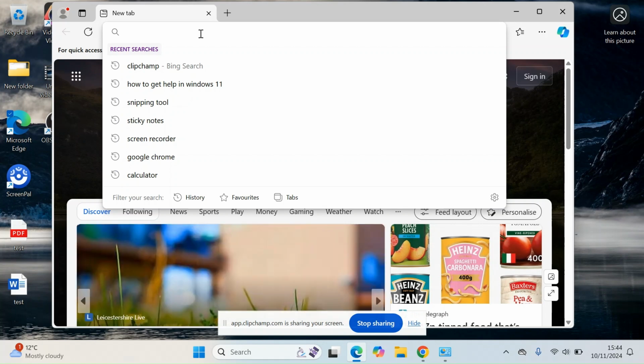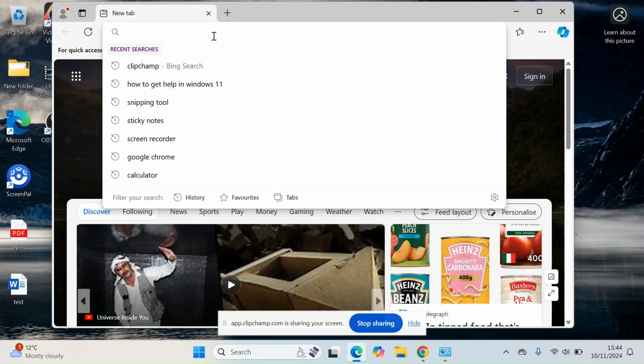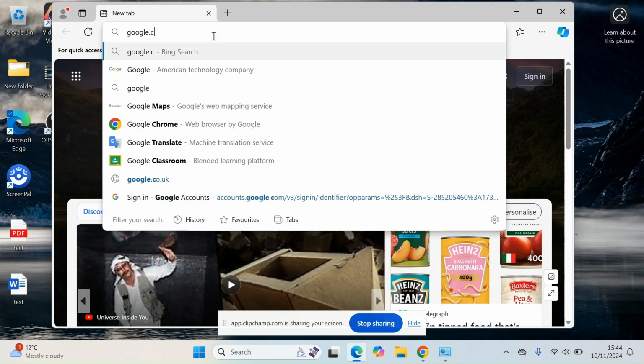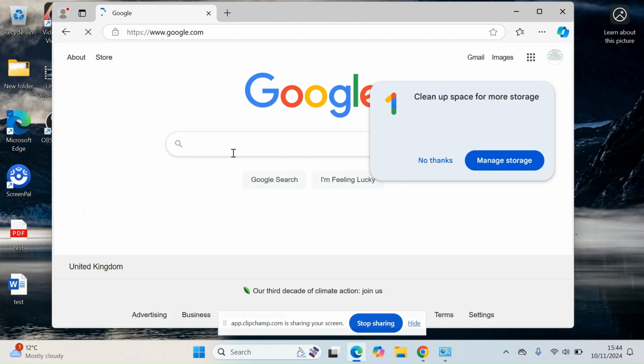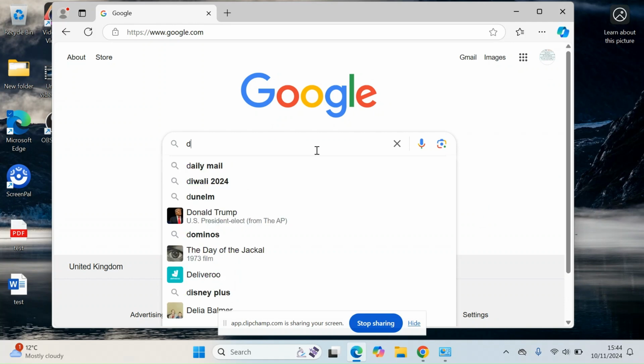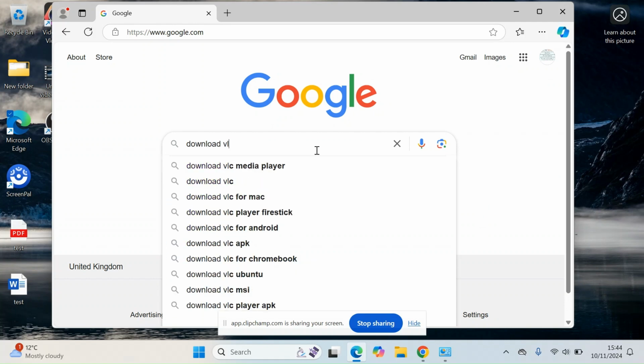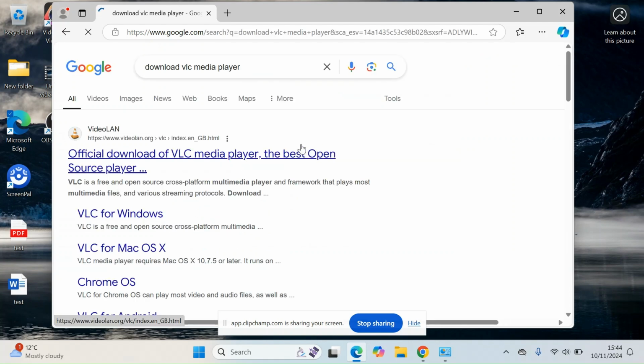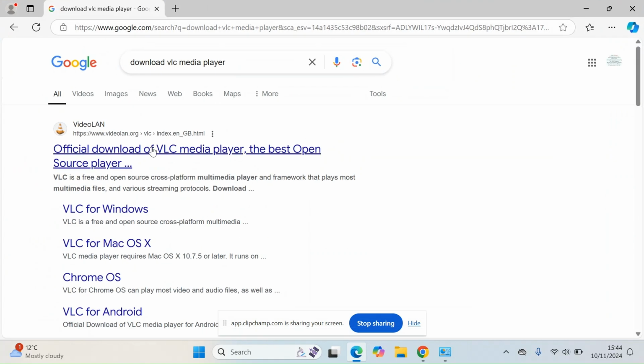You open your browser, any browser of your liking, go to Google, type in VLC. Okay, one thing. Download VLC Media Player. You go to your first link.